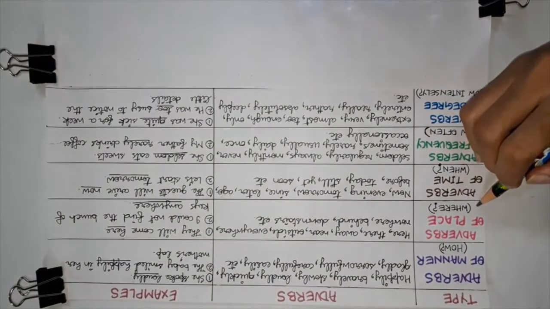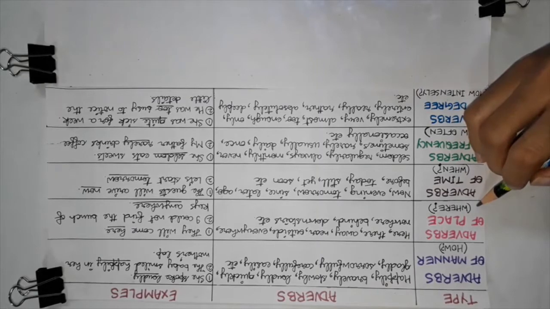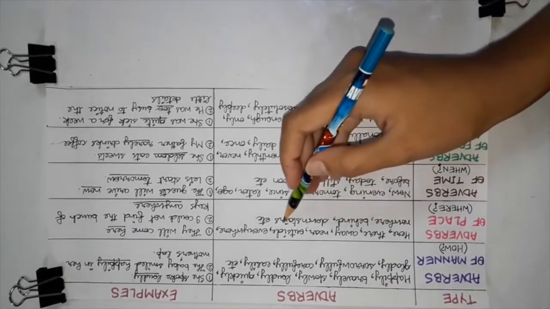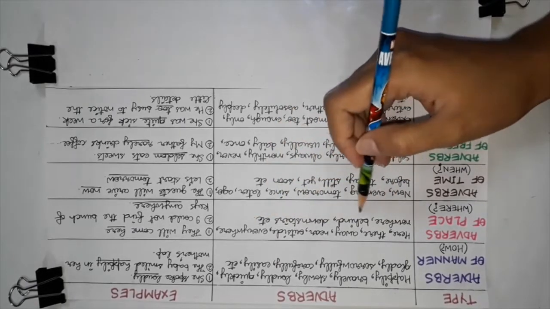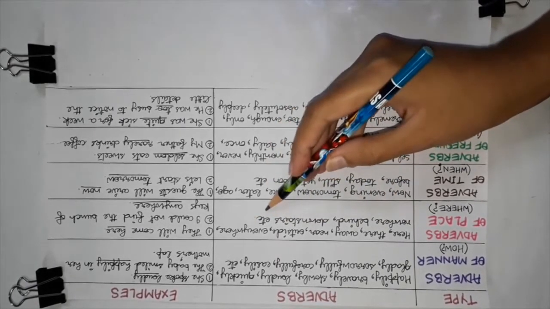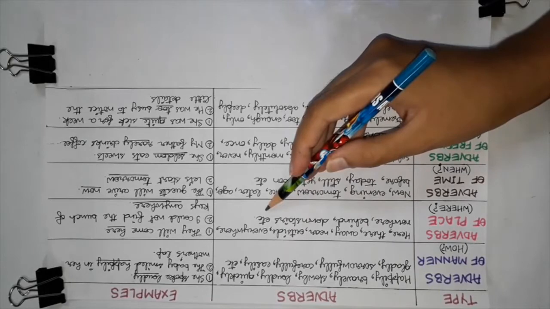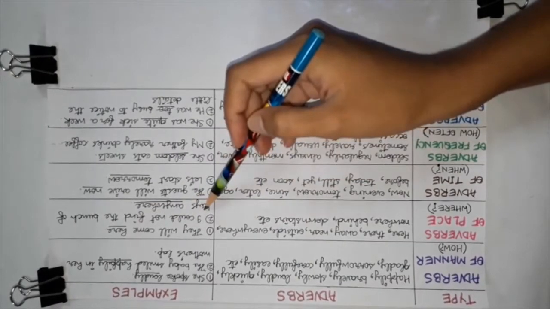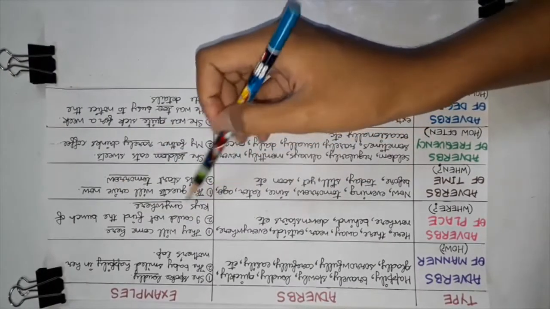Then we have the adverb of place. Adverbs of place tell us where the action takes place. Here, there, away, near, outside, everywhere, nowhere, behind, downstairs, etc. are some common adverbs of place. Example: they will come here. I could not find the bunch of keys anywhere.